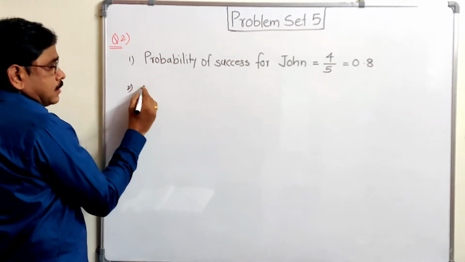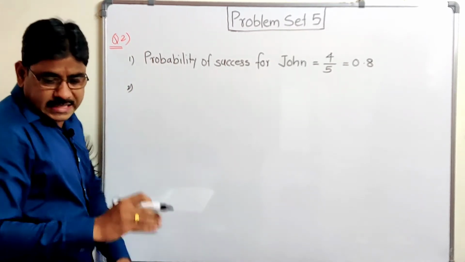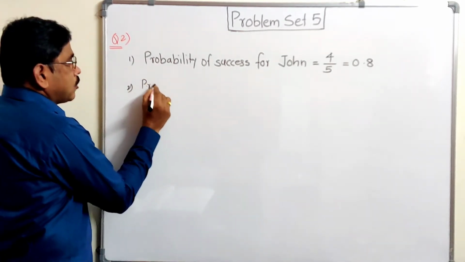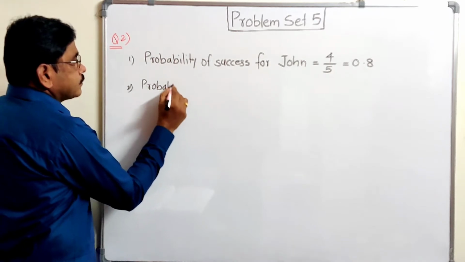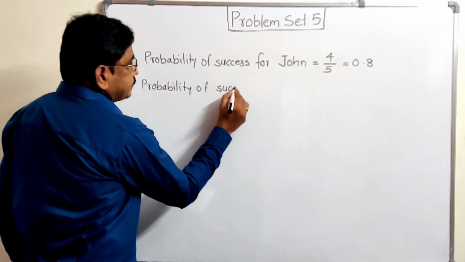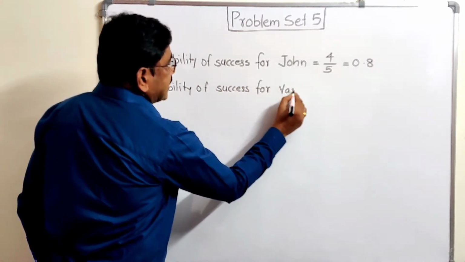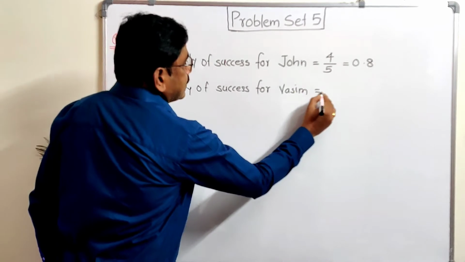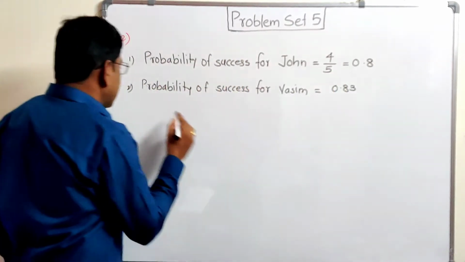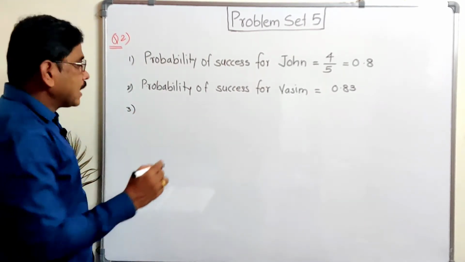Second one, find the probability of success for the second, Wasim, that is given directly in decimal. Probability of success for Wasim, that is the second player, is already given in decimal form 0.83, and the third person is Akash.